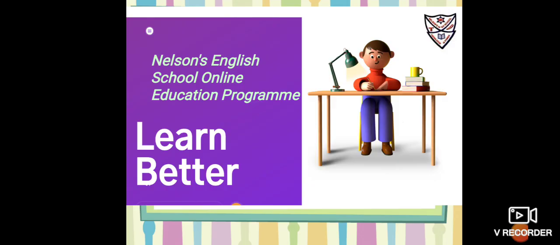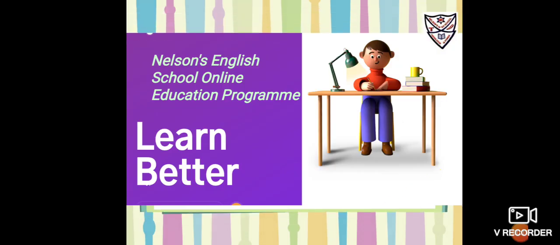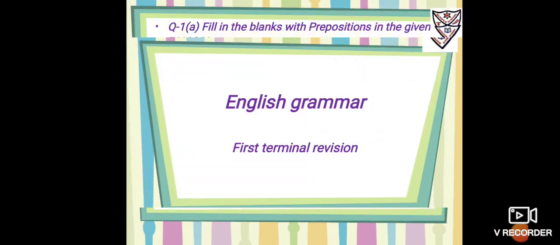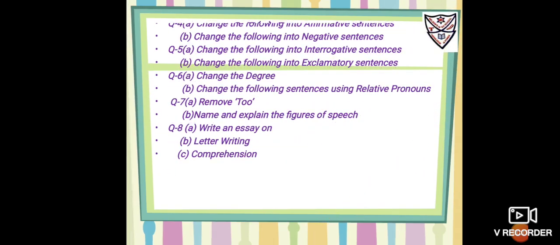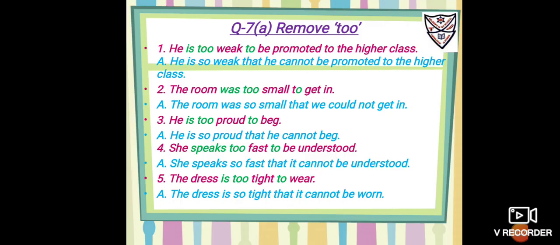In today's session, we'll be going for question number 7, that's 7A and B, for the first terminal revision of English grammar. So these were the contents that we have to cover for the first terminal revision. Question number 7A, remove 'too'. He is too weak to be promoted to the higher class.